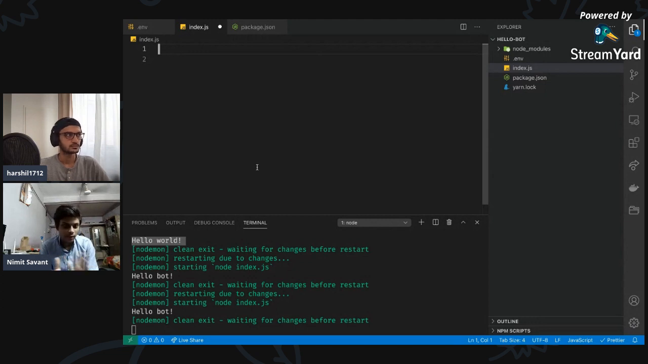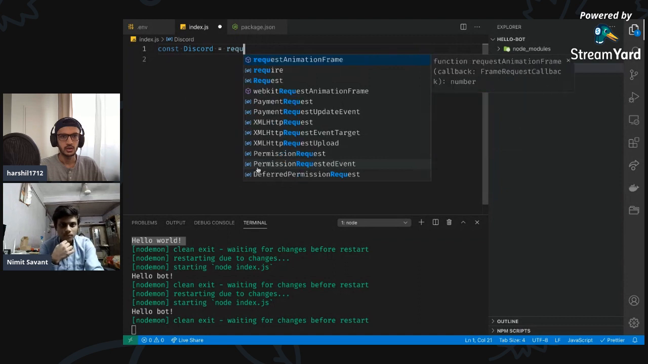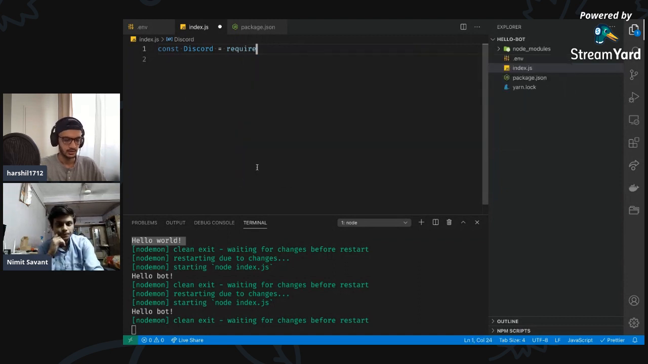We are actually gonna code our own Discord bot. So let's first of all include all the packages that we're gonna use. We'll start with discord.js. So const Discord equals require. Since we are not using ES6, we cannot do import. If you're using ES6, you can do import, or else you need to use the require.